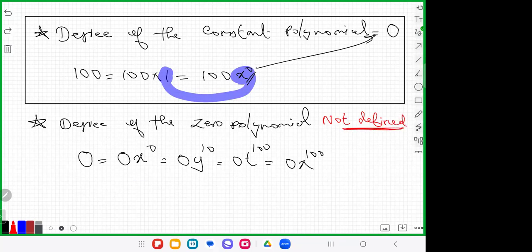Degree of the zero polynomial is not defined. കാരണം 0 എന്നുള്ളത് such a powerful ആണ്. 0 into anything is 0. 0 into x raised to 100 is 0. 0 into x raised to 10 is 0. 0 into x raised to 0 is 0. What it would be? The answer is 0. So the degree of the zero polynomial is 0.